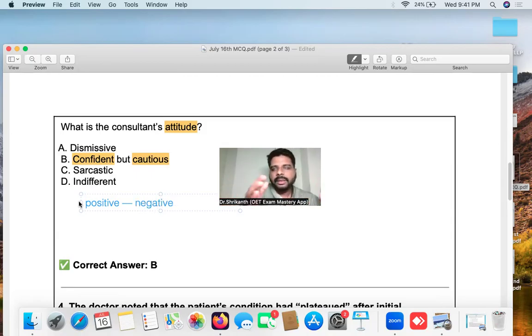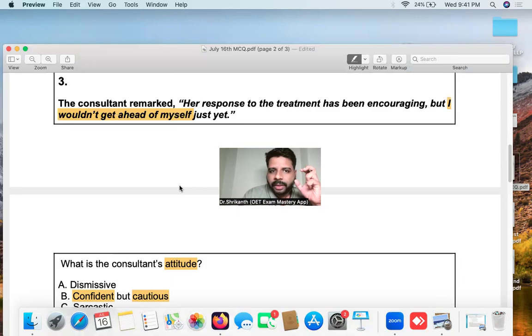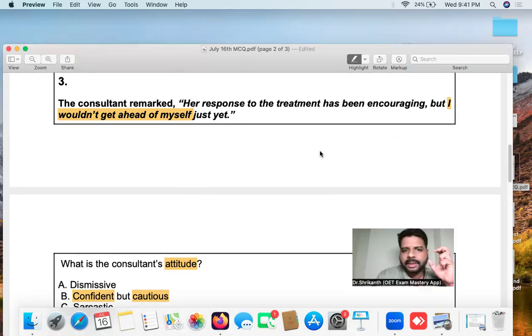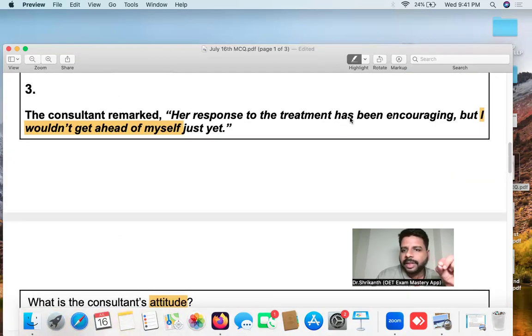Confident but cautious. For those who are completely new, if you take a look into the sentence, what do you see? You see a statement, and what is the statement telling? Her response to the treatment has been encouraging. So don't you think this is a positive information?